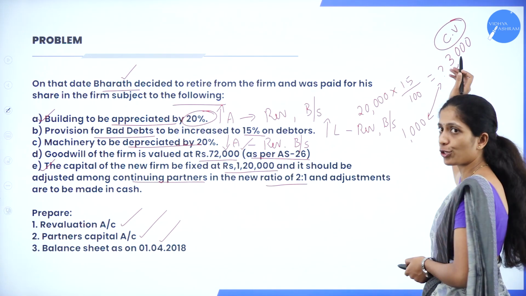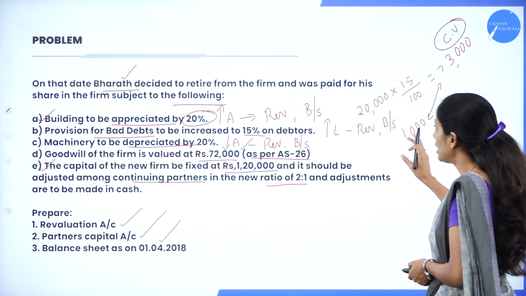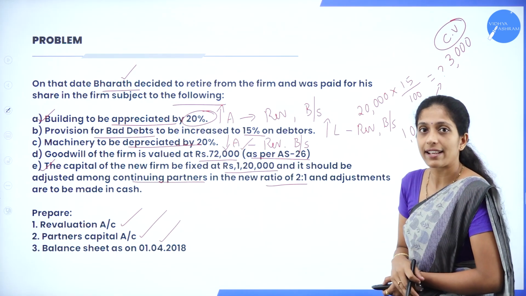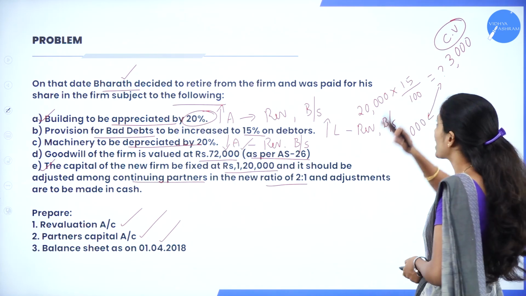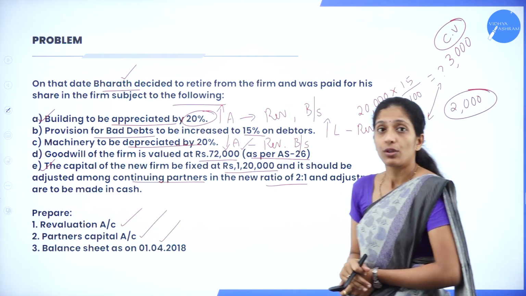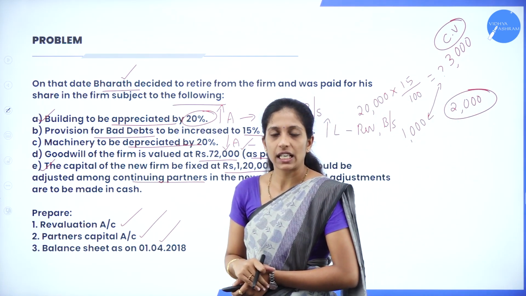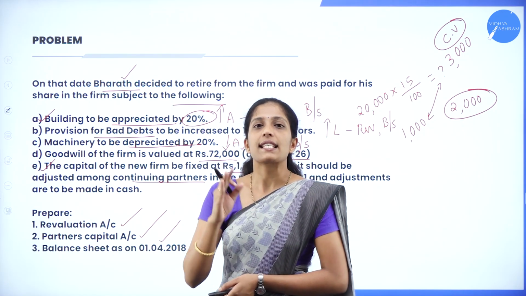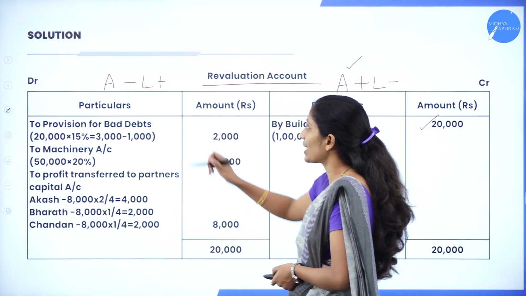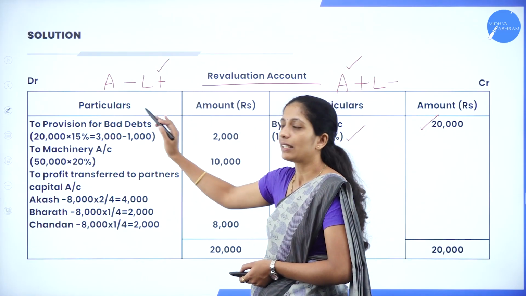So 1,000 they have already given. Now compare these two. The current value is 3,000 and the earlier value is 1,000. So to what extent has it been increased? So here there is an increase. So 3,000 minus 1,000, we'll get 2,000. So 2,000 it has been increased now. So increase in liability by 2,000. So where do we record increase in liability? It is L plus in the debit side.